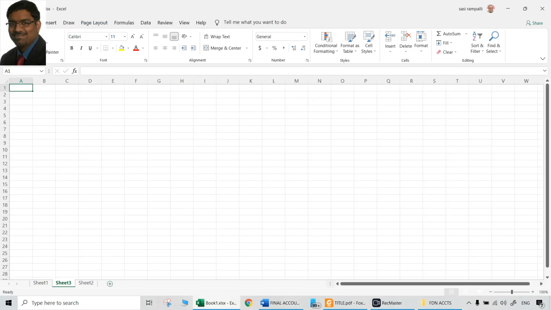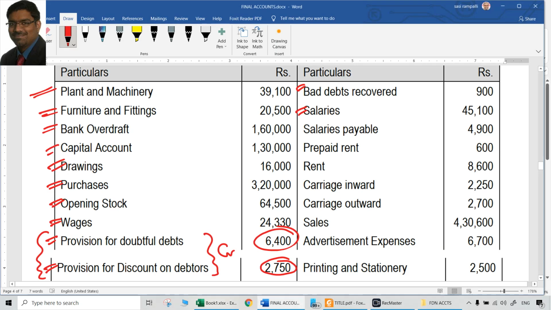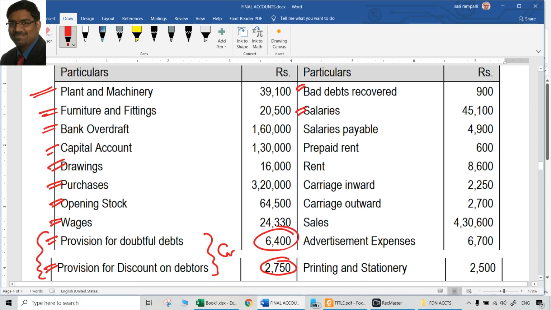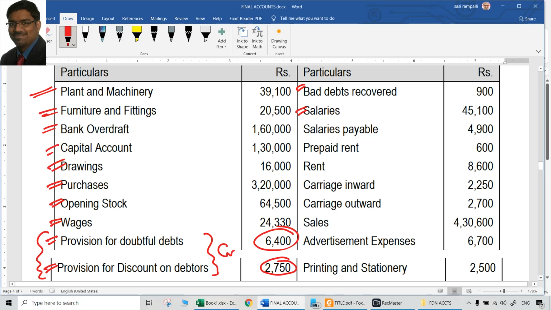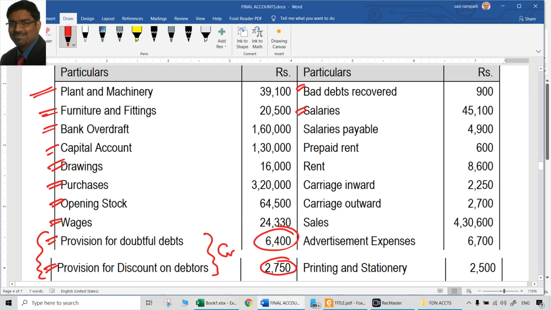That's why in such situations, if at all, no balanced trial balance is given, I would suggest to take some more time, little bit more time it will take, but quickly to prepare a trial balance and check which of the treatments is done. So for that, all that you need to do is, which are all debit balances, which are all credit balances, just you have to write down in rough and total that, so that it should be tallied. So we don't have to prepare a revised trial balance or a tallied trial balance ourselves. That is not required, not asked. But as a working notes, you can do this, or as a rough work also you can do this. So let us very quickly go through this and do this.